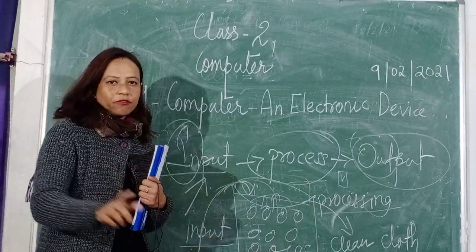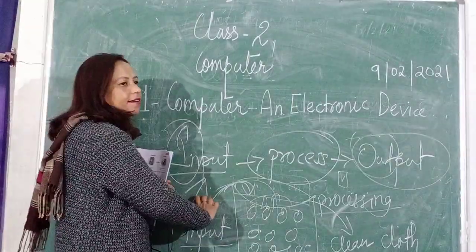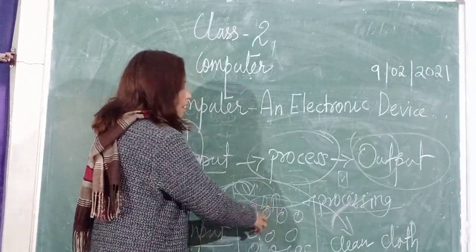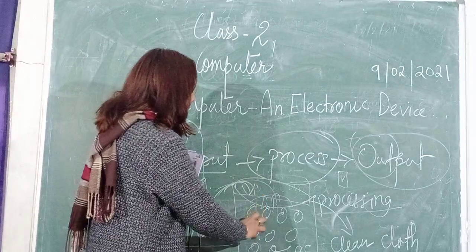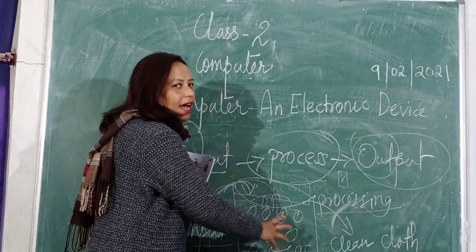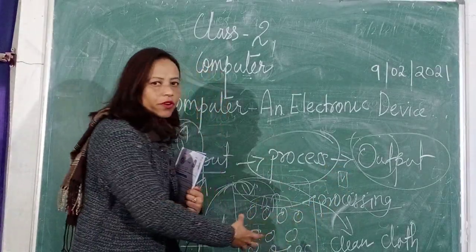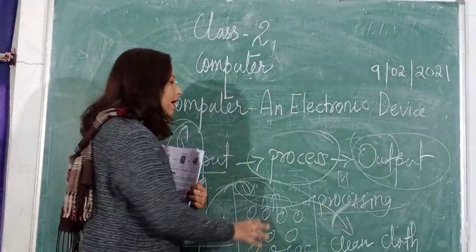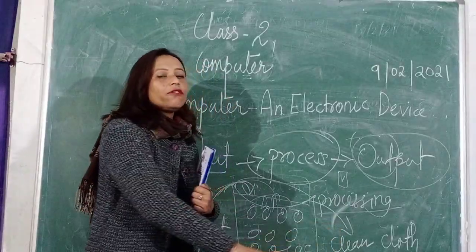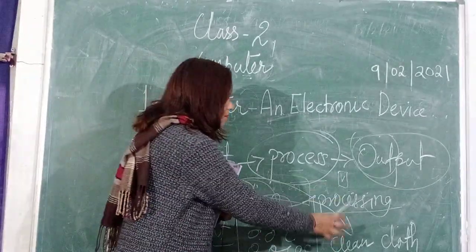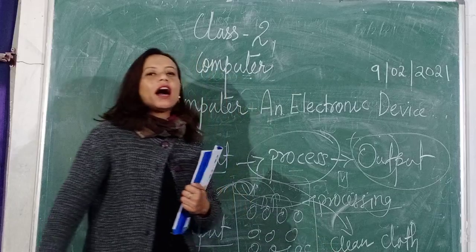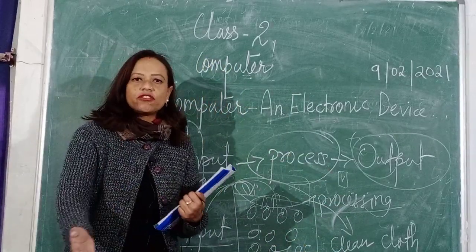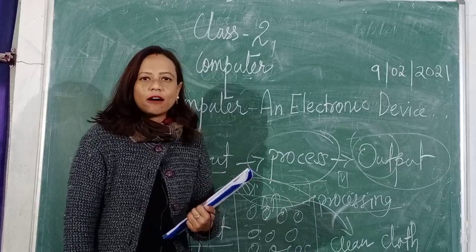Now I'll explain once again. Putting the dirty clothes inside the machine is called input. You are putting the cloth inside the machine, and when you switch on the machine and the machine starts to do its work, that is called processing. And when the work is finished and the clean cloth is ready to be dried, that is called your output, because you take out the clothes from the machine, outside the machine. That process is known as output.